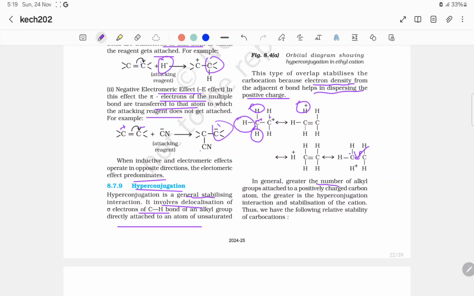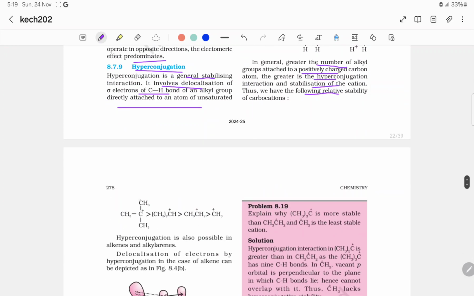So in general, the greater the number of alkyl groups attached to a positively charged carbon atom, the greater is the hyperconjugation interaction and stabilization of the cation. Thus we have the following relative stability of carbocations. So tertiary carbocation, because it has the 9 hydrogens taking part in hyperconjugation, then this has the 6. This is the secondary cation, this is the primary carbocation, and this is the methyl carbocation.